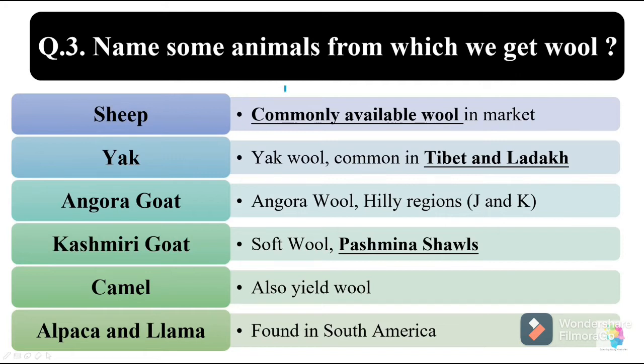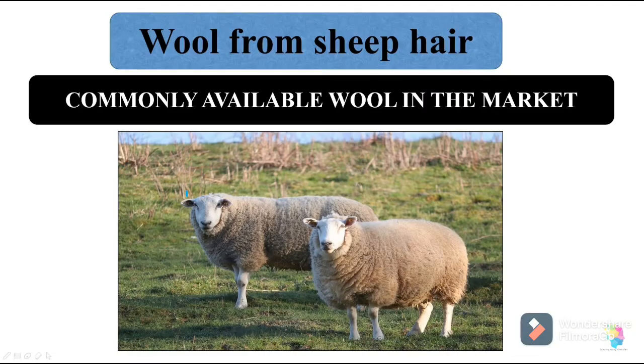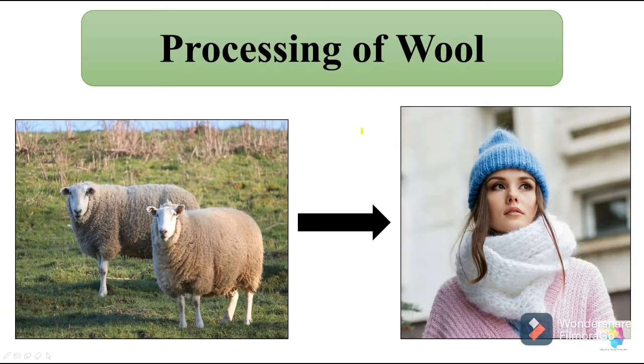So the commonly available wool in the market is wool which we get from sheep. So we will study about sheep wool in detail. You can see here we get fleece and that is converted into clothes. Then how is this wool which we get from sheep converted into clothes? Processing fibers into wool involves 6 steps. We will study all the steps in detail one by one.